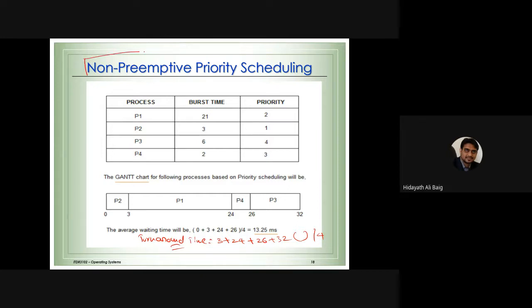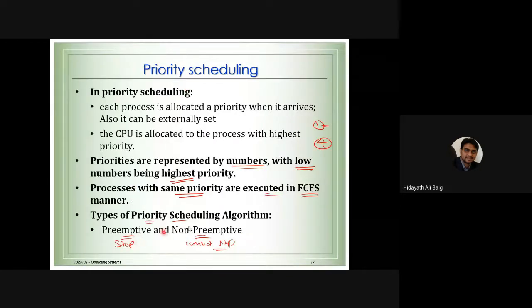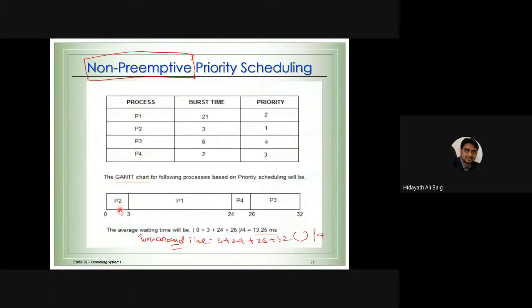Very important point. Now we are going to discuss what is non-preemptive priority. We have two models, preemptive and non-preemptive. What is non-preemptive? Once the process has started, we cannot stop it. That's why when the process starts here, we cannot stop, it will finish. Small one or big one doesn't matter, it will finish, and then only can we start process 4. After completion of this, only then can we start process 3. That's why this is an example of non-preemptive.